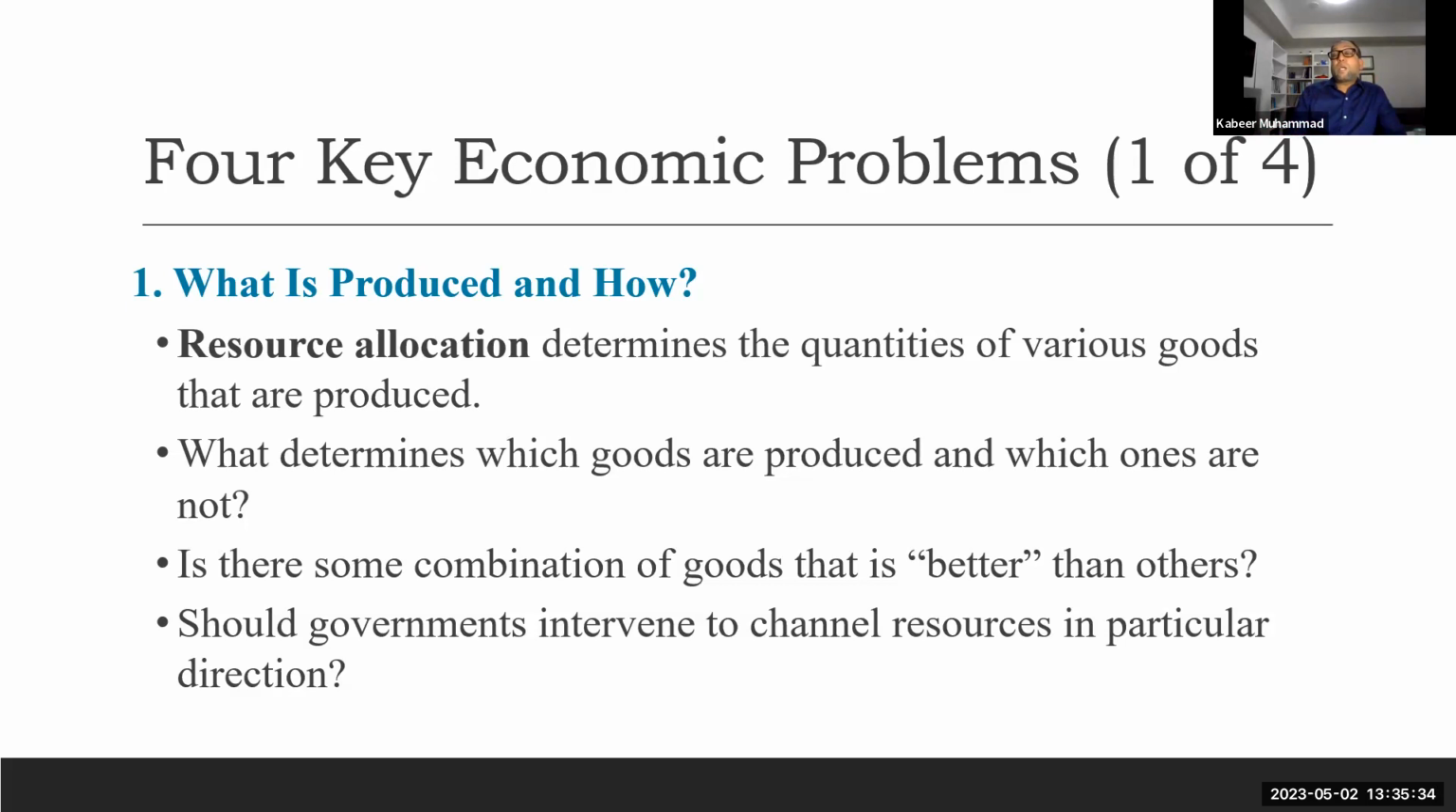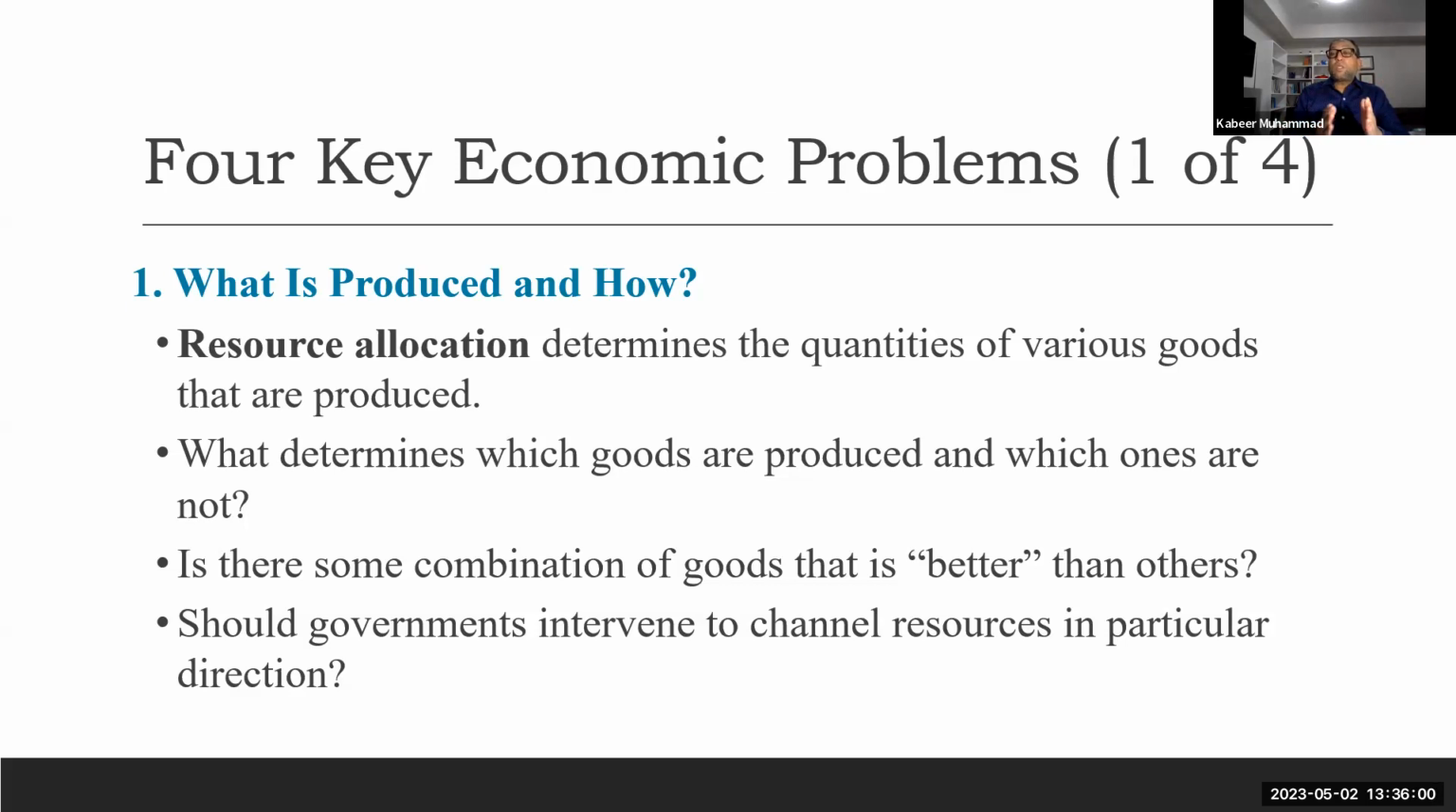Similarly, the farmer decides whether to grow soya bean, wheat, rice, or cotton. That's again their decision. And the manufacturer also decides whether to produce cars, computers, or other machinery. So they're making decisions. Every one of us, individuals, businesses, as well as economies, decides what to produce.